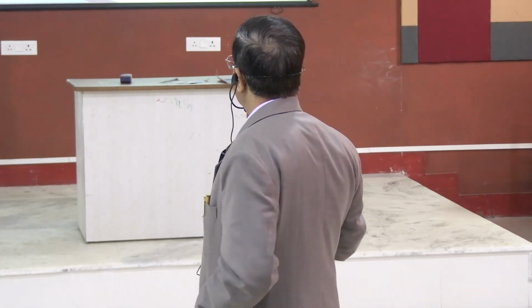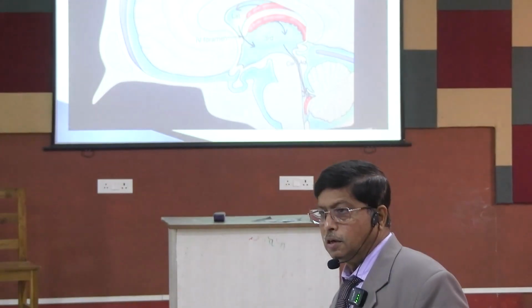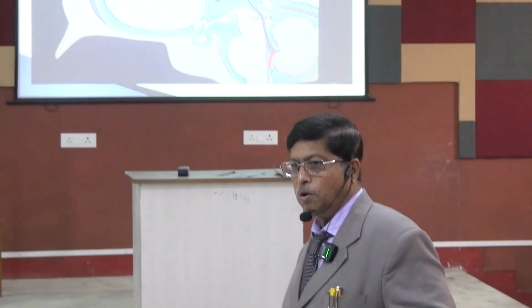Hypercoagulable states are the common causes of venous thrombosis. If the superior sagittal sinus vein is thrombosed, a cerebrovascular accident occurs. The arterial supply of the brain is totally divided: the left-sided and right-sided artery supplies are different. But for venous drainage, there is no such right and left distinction.